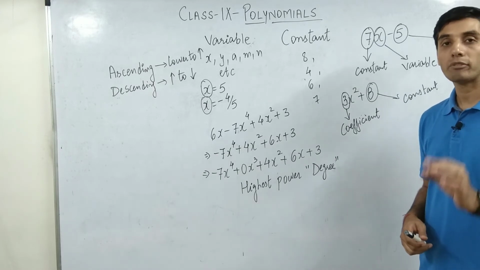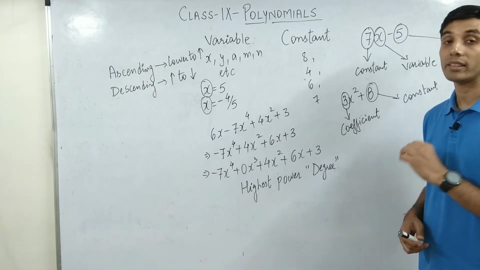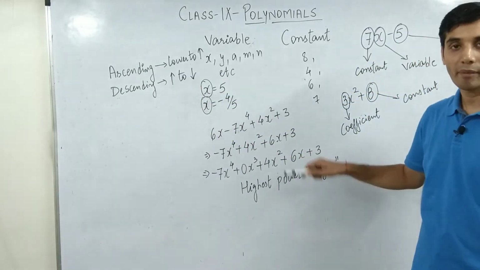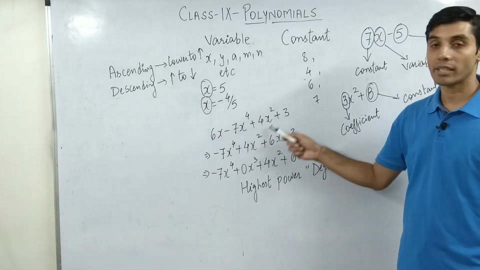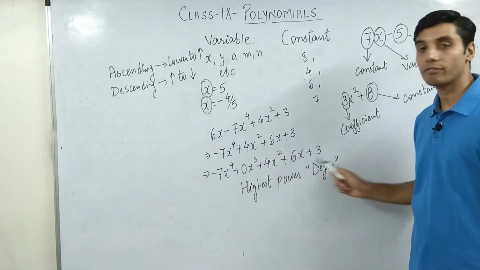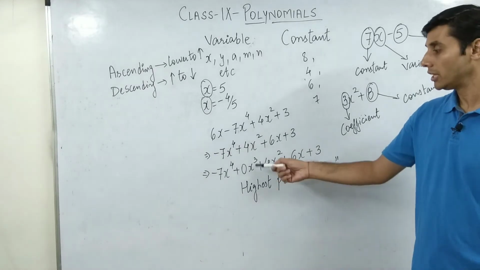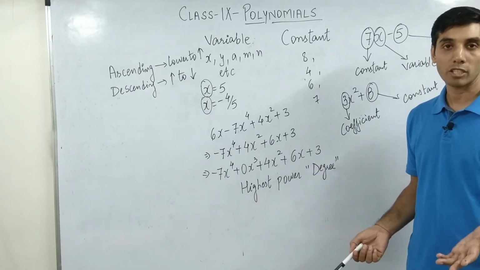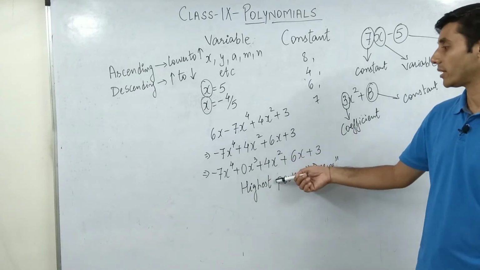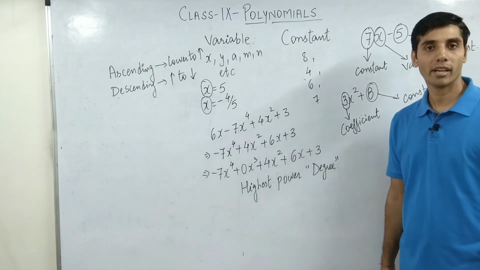Whenever you have to write the polynomial in the standard form, use descending order. If you think some power is missing, you can add a 0 and form a standard equation like this also. It depends on your teacher at your school. If they say this is not the way to write, write like this, you have already understood, got it?